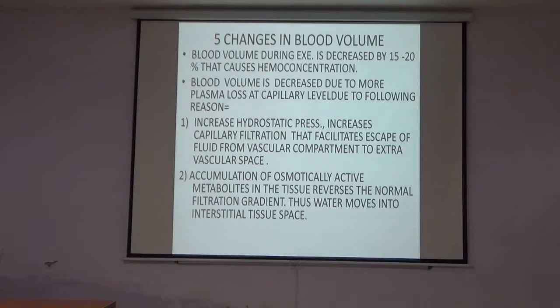Changes in the blood volume. In exercise, basically the blood volume decreases. It decreases up to 15 to 20%, and that decrease in the blood volume causes the hemoconcentration. Decrease in the blood volume is due to the leakage of the plasma. The four mechanisms are there.